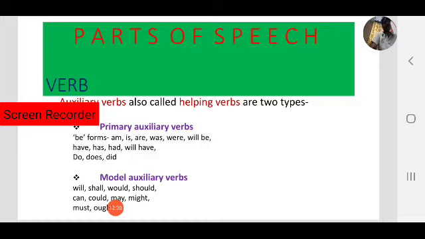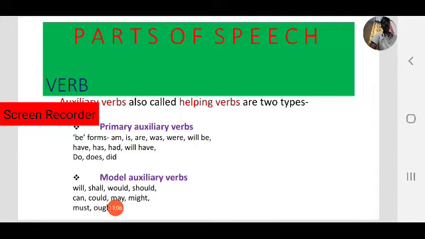Now, the second type of helping verbs is modal auxiliary verbs: will, shall, would, should, can, could, may, might, must, ought to. These are modal auxiliary verbs or modal helping verbs.